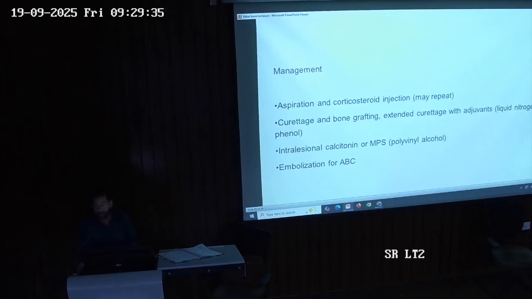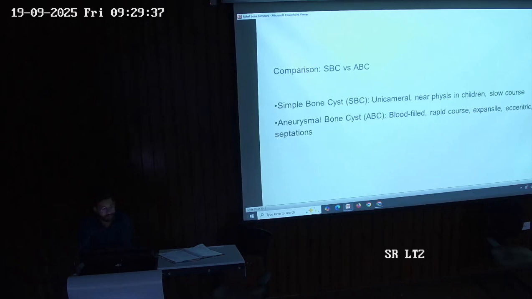What is the difference between simple bone cyst and aneurysmal bone cyst? Simple bone cyst is unicameral, occurs near the physis in children, and has a slow course. Whereas ABC is blood-filled, with a rapid course, expansile, and eccentric with septations.